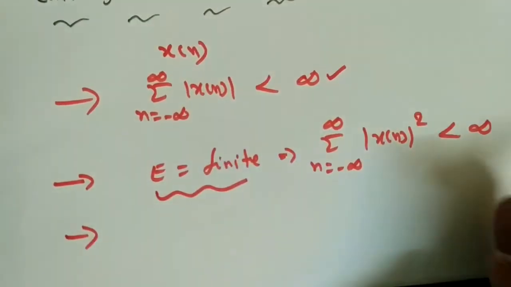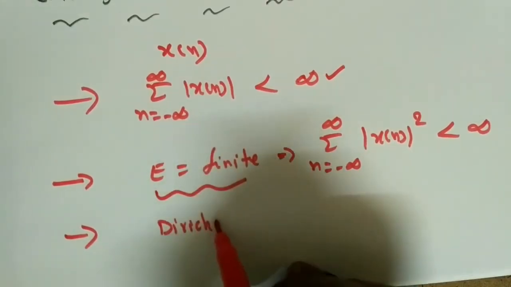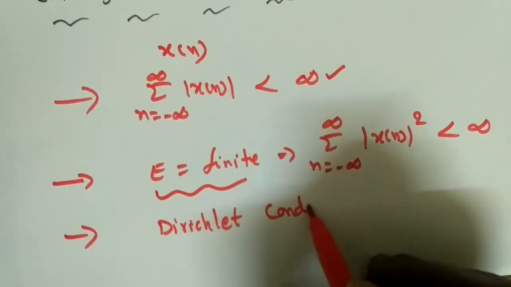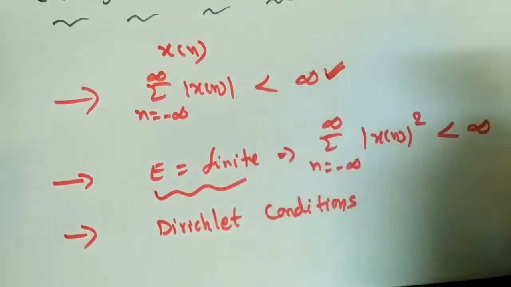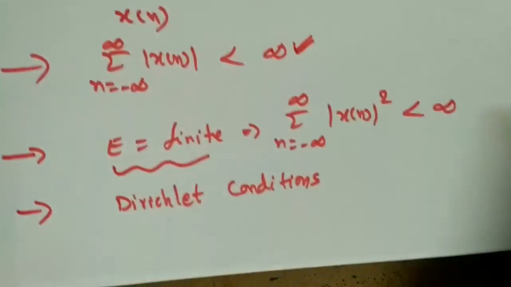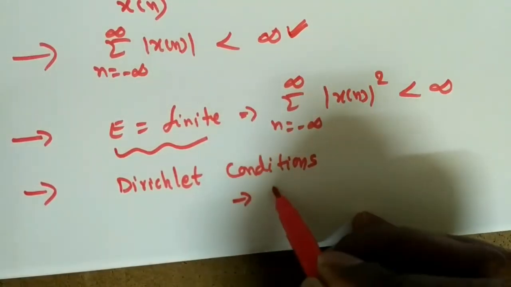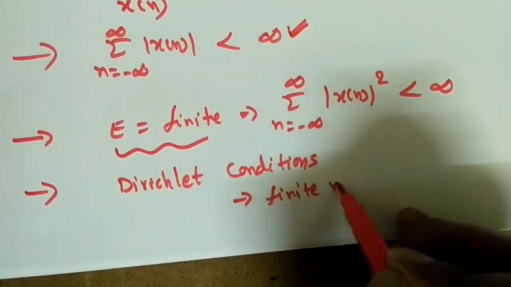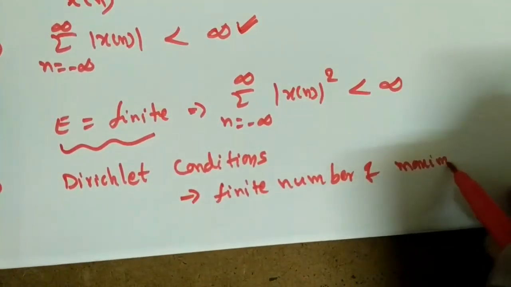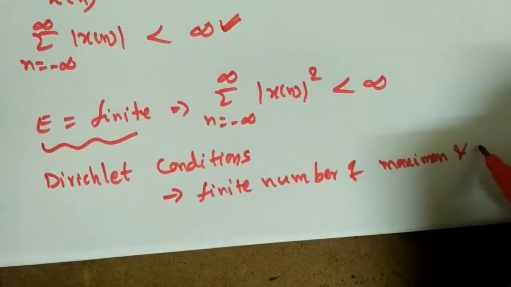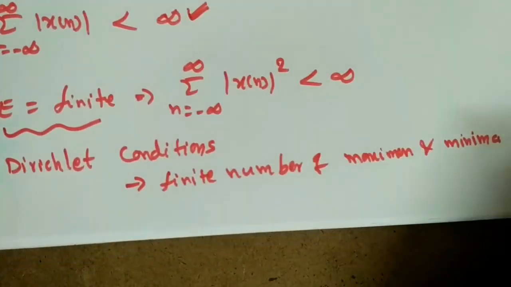And it should also satisfy the Dirichlet conditions. So what are those Dirichlet conditions? The first one is anyway absolutely summable. The second and third conditions: there should be a finite number of maxima and minima in a finite interval of time.